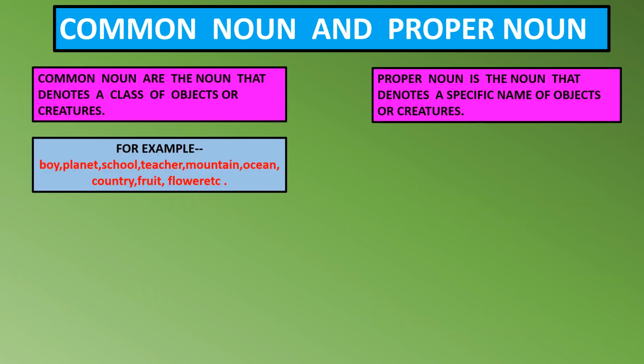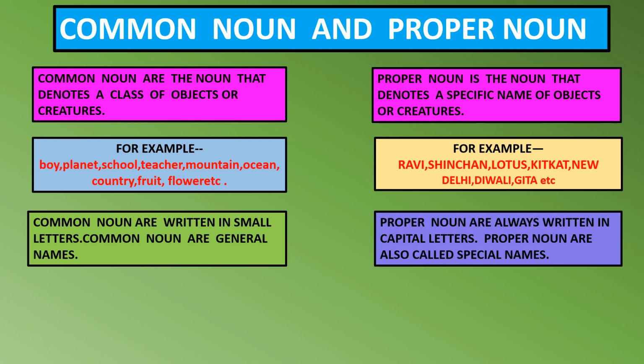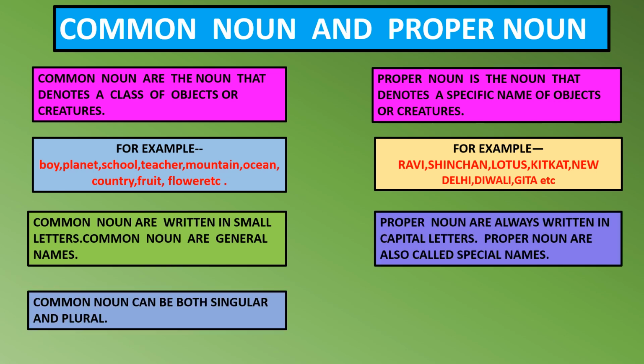Common nouns are the nouns that denote a class of objects or creatures. For example, boy, planet, school, teacher, mountain, ocean, country, fruit, flower, etc. Whereas a proper noun is the noun that denotes a specific name of objects or creatures.